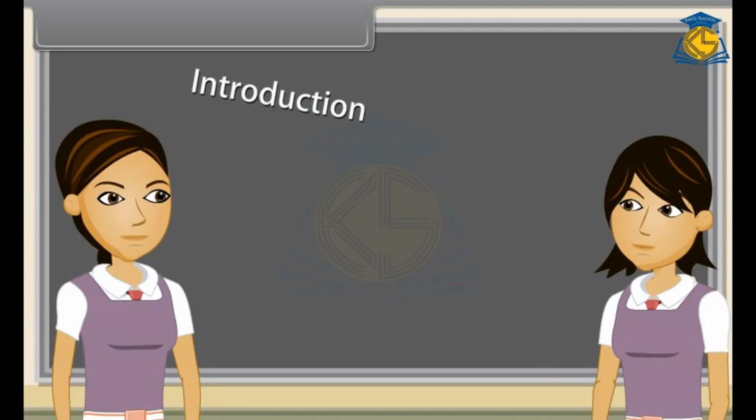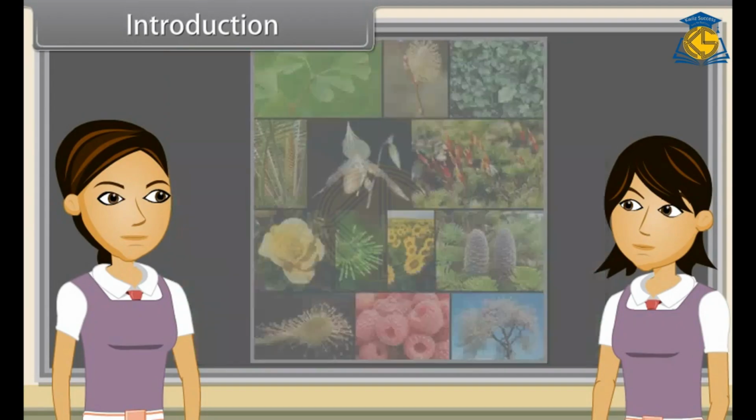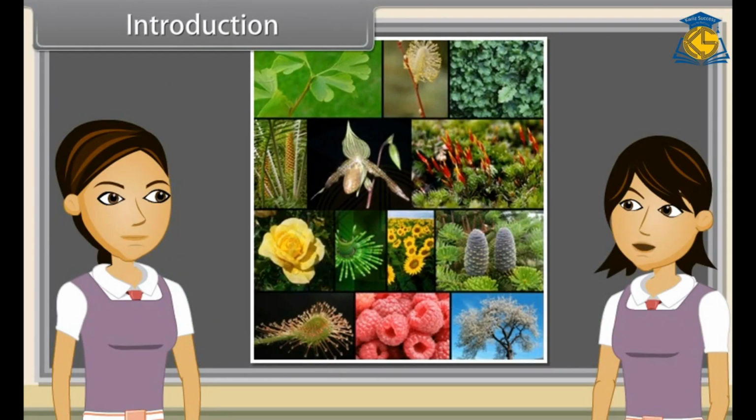Introduction. Sharmila, in a few words, define a plant. Yes, any member of the kingdom Plantae, comprising multicellular organisms, and produces their own food by the process of photosynthesis.